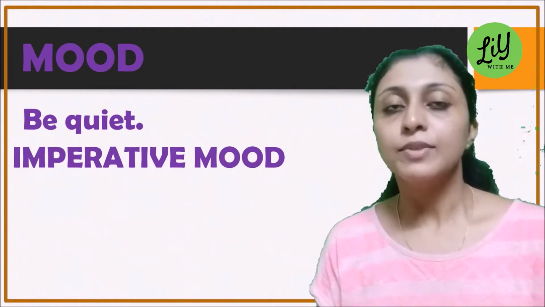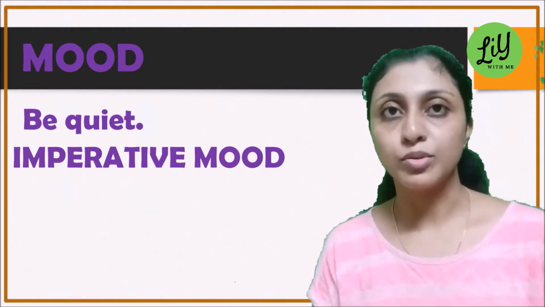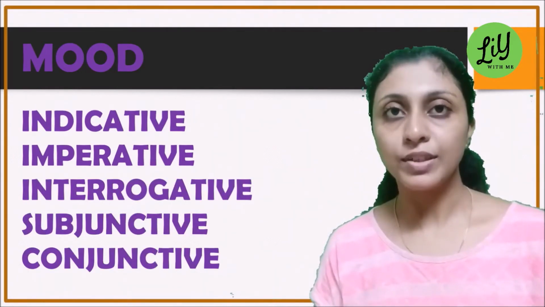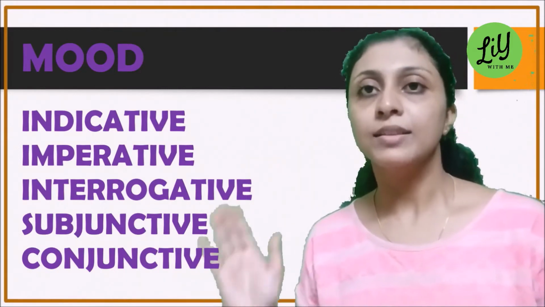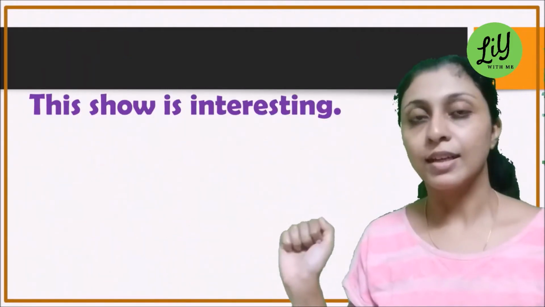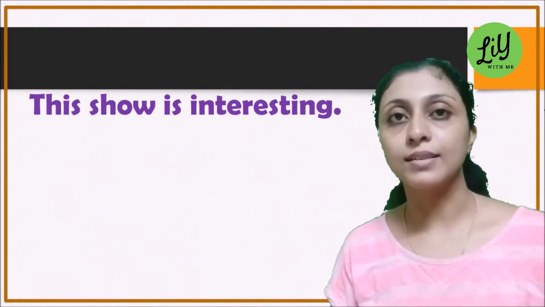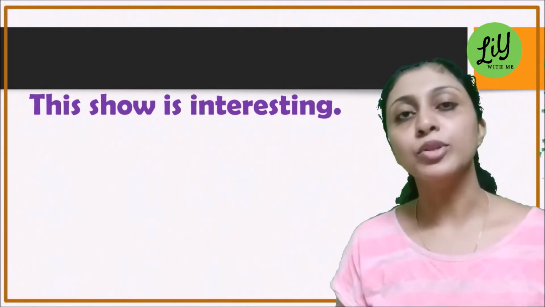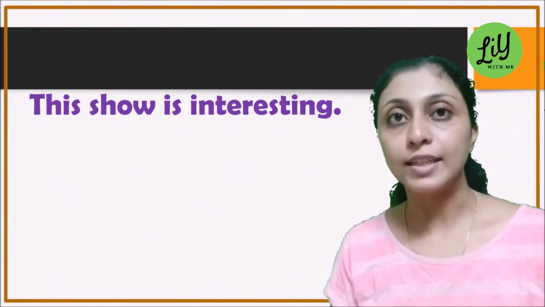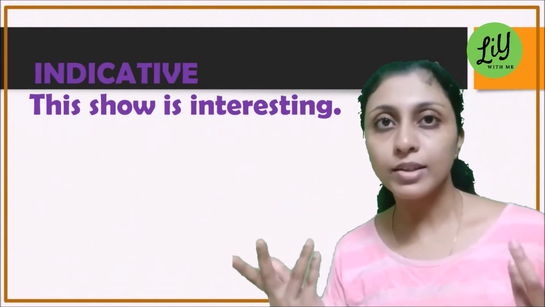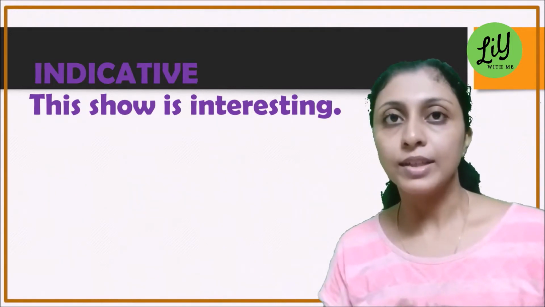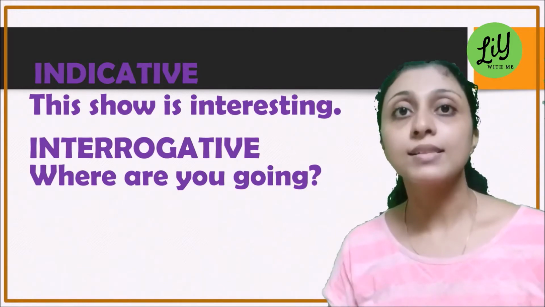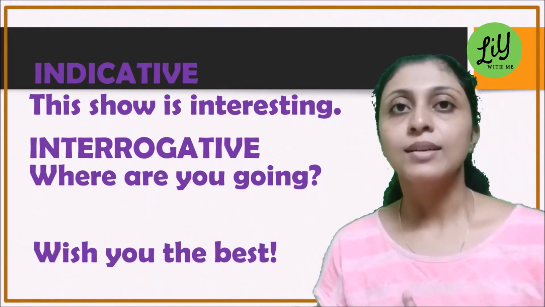So in that way, we've got 5 different moods to a verb. They are the indicative, the imperative, the interrogative, subjunctive, and the conditional. "This show is interesting." So what can you say about the mood of the sentence here? This sentence is stating a fact and therefore you can say that it is in the indicative mood. "Where are you going?" So here you can say that this sentence is in the interrogative mood since we are asking a question.